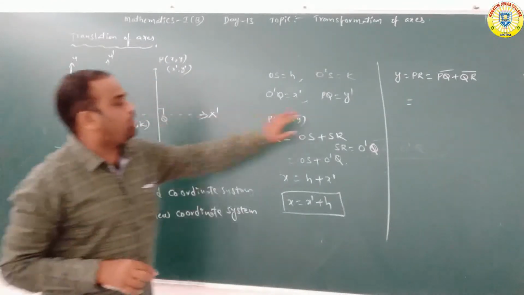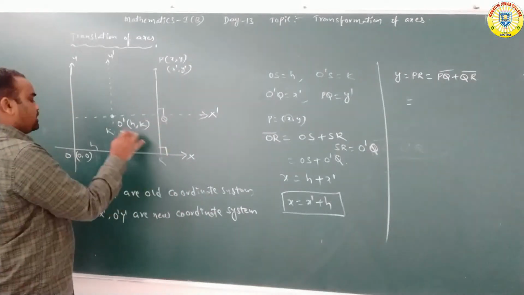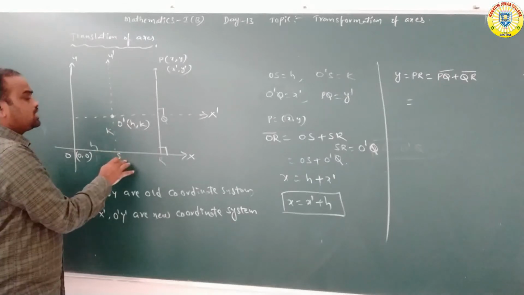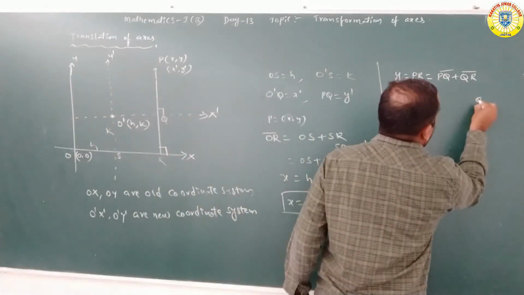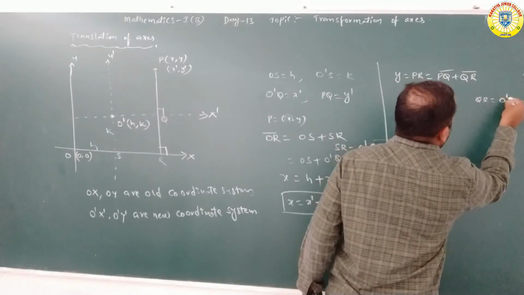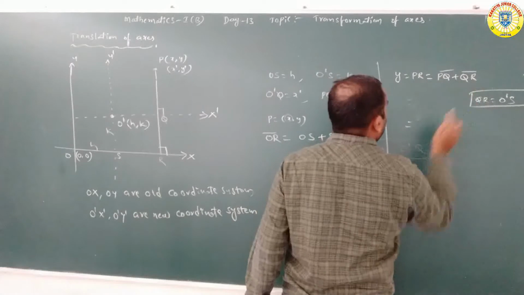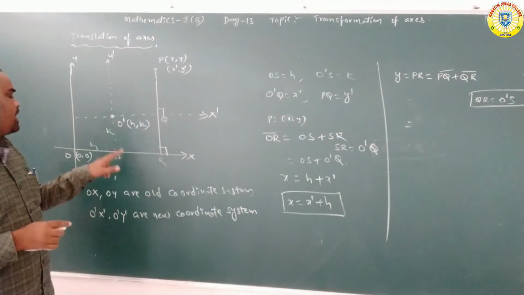PQ is equal to Y dash. Then QR, we want QR. QR is nothing but O dash S. So QR is equal to O dash S.